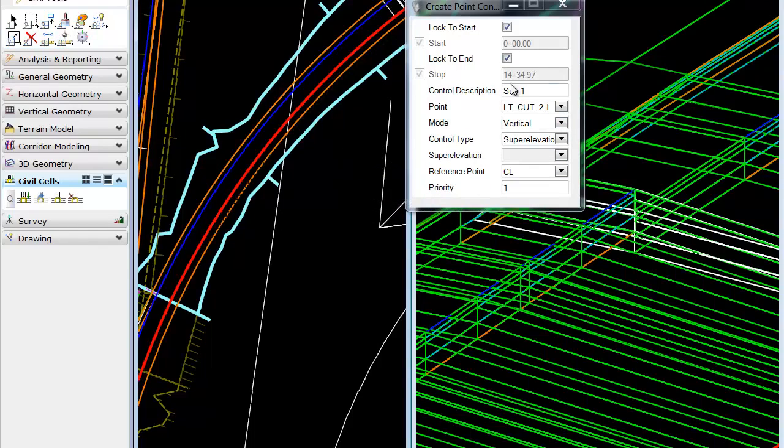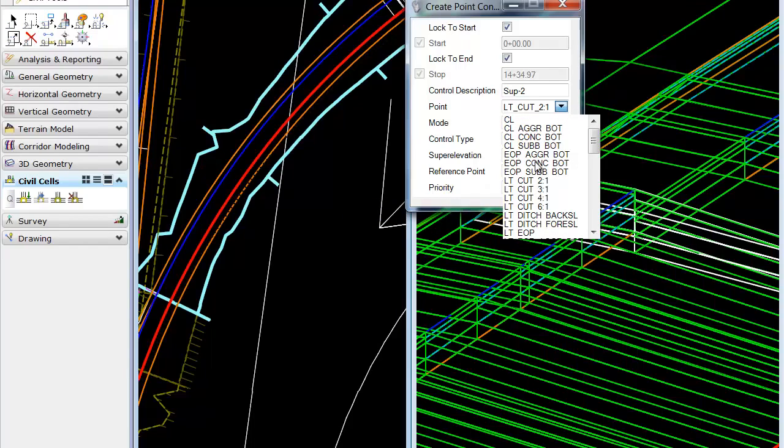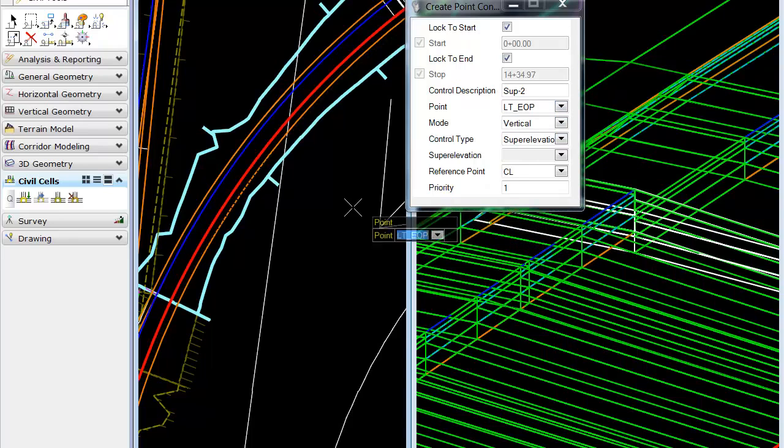so again we'll give this a name. Grab our edge of pavement. Again, use northbound 3.